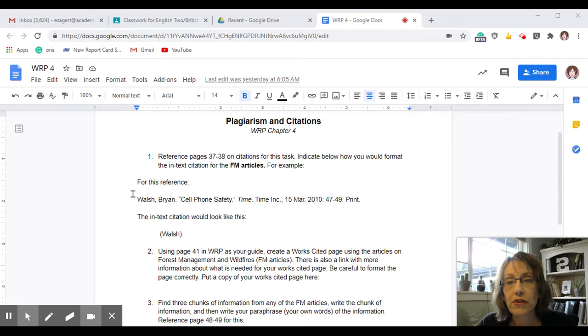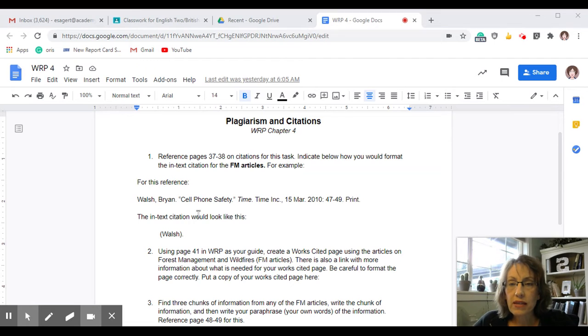This reference right here is just an example showing you exactly what you need to do. It is not one of the forest management articles. It's from the book. This article was by Brian Walsh, and it was called Cell Phone Safety. It was in Time magazine, published by Time Incorporated on this date. And then these are the page numbers, and it was actually a print source.